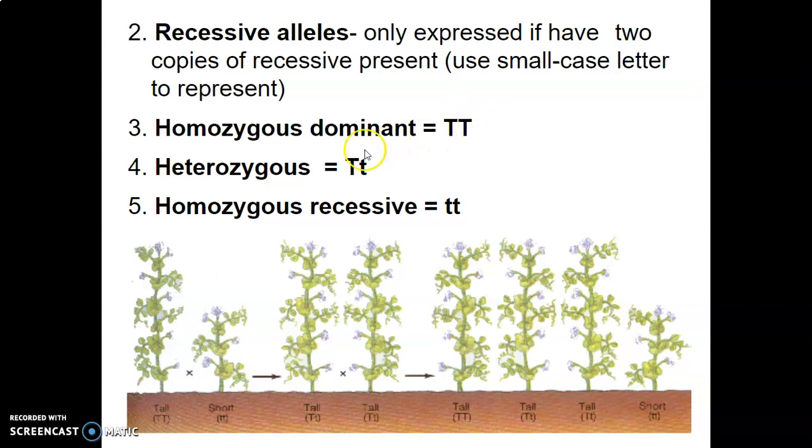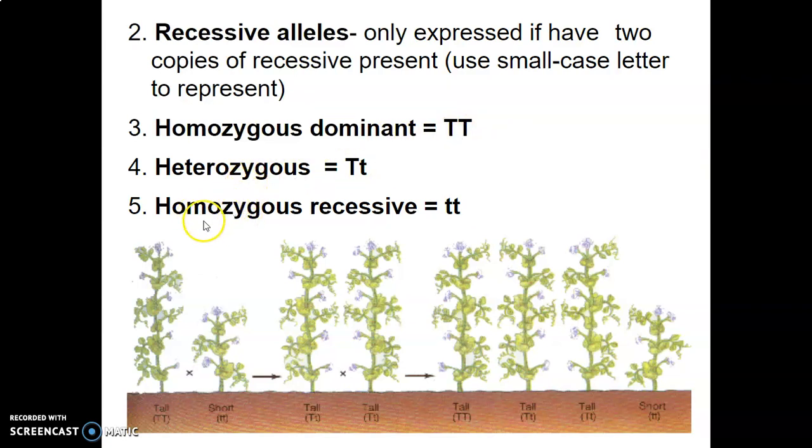Okay. A homozygous dominant pair of alleles we express as big letter, big letter. Here we're just using T. Now the letters we use are arbitrary. We'll look at that more in our next set of notes. But big T, big T means homo, they're the same, homozygous dominant. Two big letters, right? So if we were to just say something is homozygous dominant, we're going to write it or shorthand it as big letter, big letter.